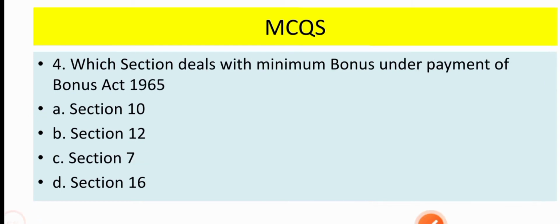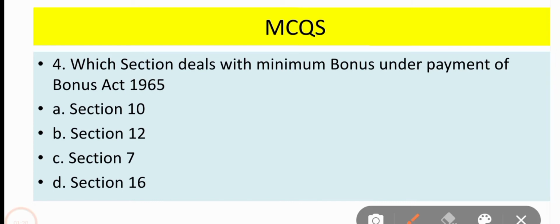Now come to question number 4. Which section deals with minimum bonus under Payment of Bonus Act 1965? The minimum bonus, which is 8.33% of the salary or wages of an employee, comes under section 10. So the correct option is option number A, section 10.